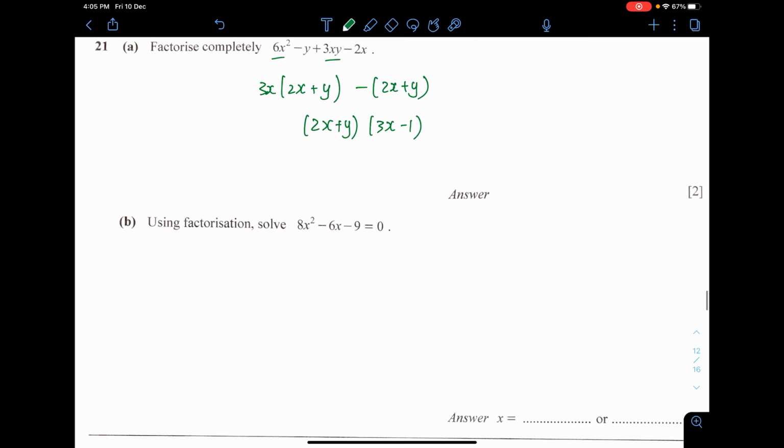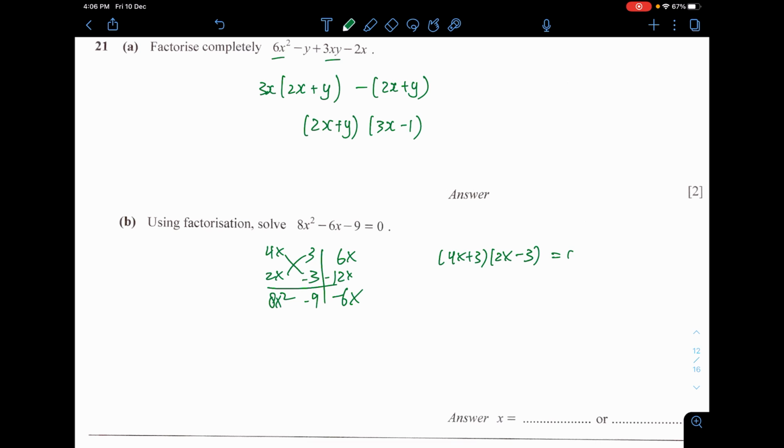Using factorization, solve this. Well, cross factorization. Okay, so it's 4x plus 3 and 2x minus 3. Hence the answer is x equals negative 3/4 and 3 over 2.